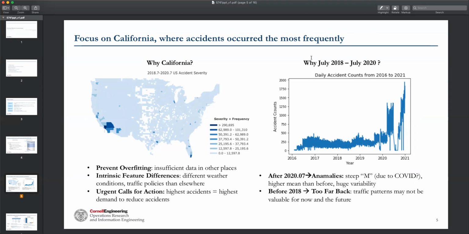Second, why did we choose this time span? We plotted the accident frequency across time, and we see that there is an M shape recently after July 2020. It may be because of COVID, but we see high variance in this period. Moreover, before 2018 it would be 4 years ago, which is a little bit outdated. To ensure that our data set is valid and stable, we chose data from July 2018 to July 2020.